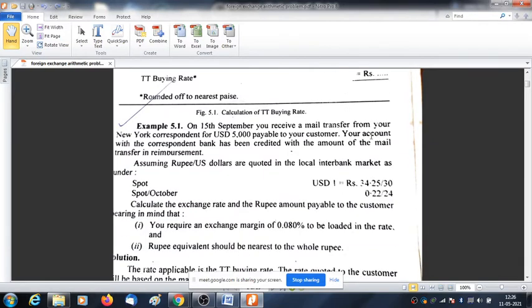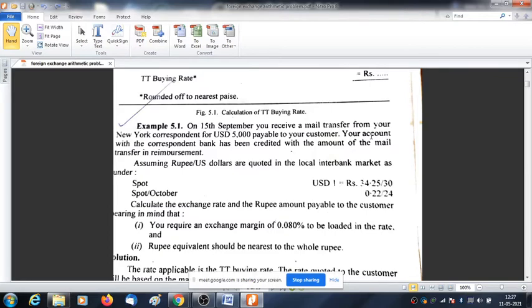Now we'll start with a problem. Please make a note, because this is a thumb rule. Whenever the term exporter is used, it means the bank is buying currency from the customer.